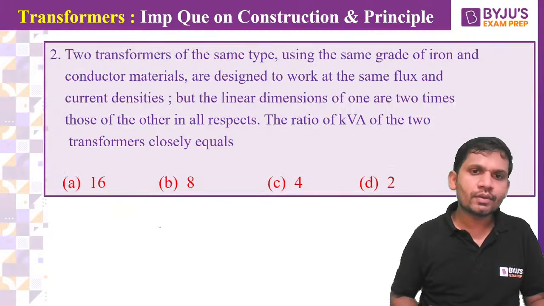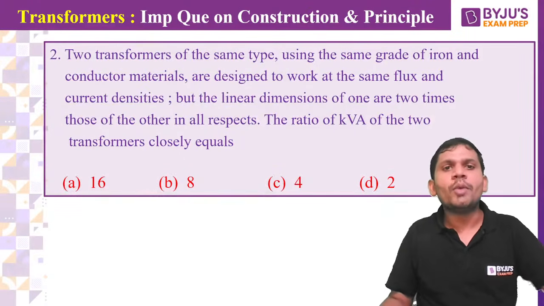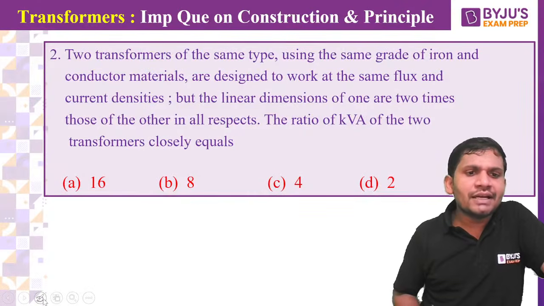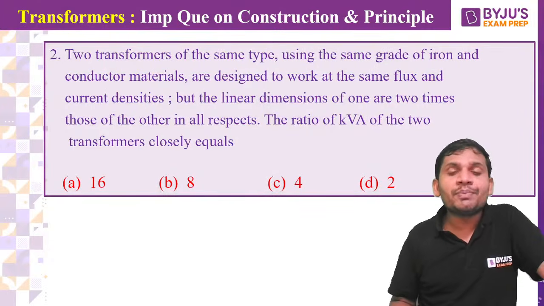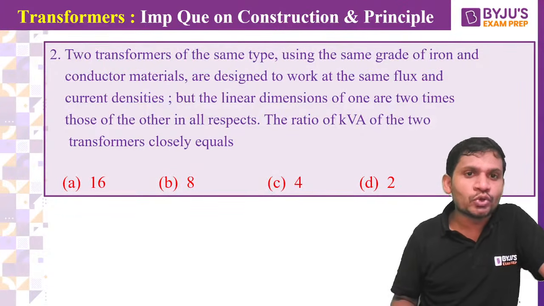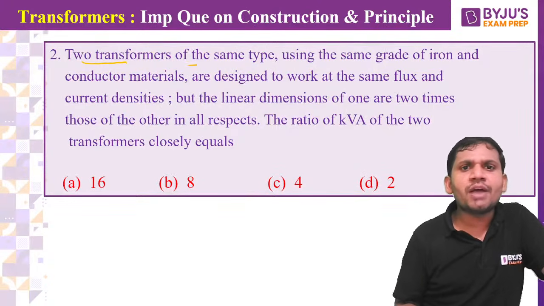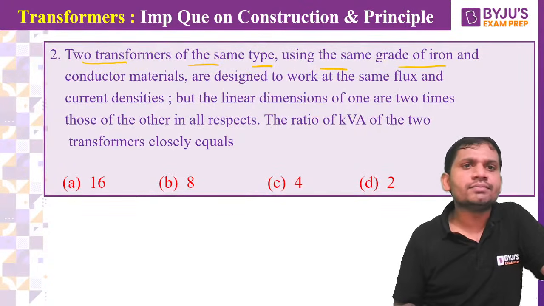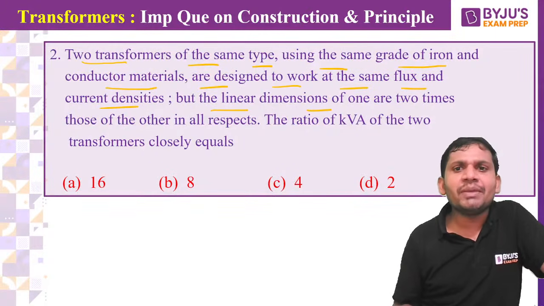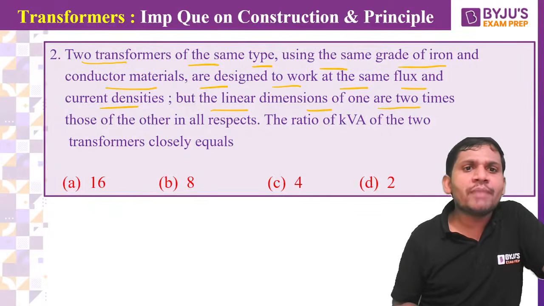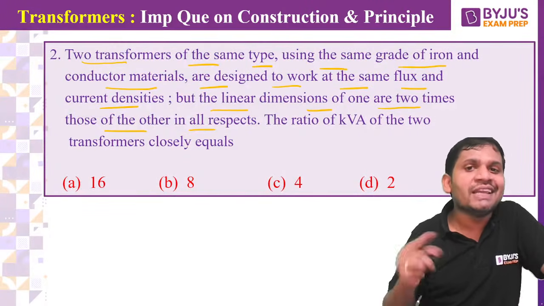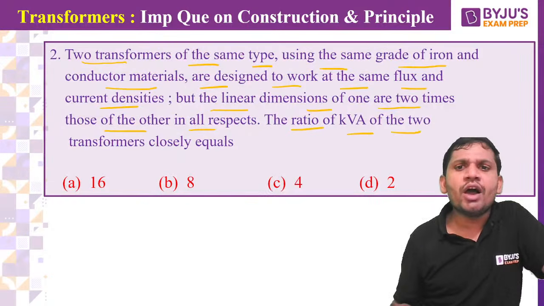Very good. One more question, students. Please concentrate on the concept. You can get the concept by solving the questions also, that is, the concept through questions. Two transformers of the same type, using the same grade of iron and conductor materials, are designed to work at the same flux and current densities. But the linear dimensions of one are two times those of the other in all respects. The ratio of kVA of the two transformers is closely equal to dash.